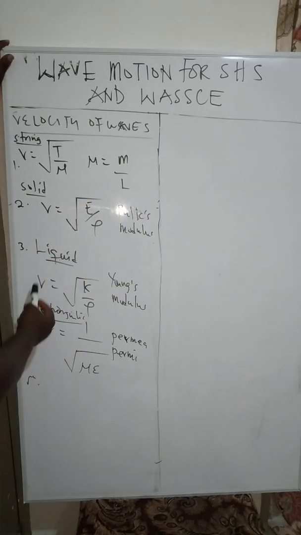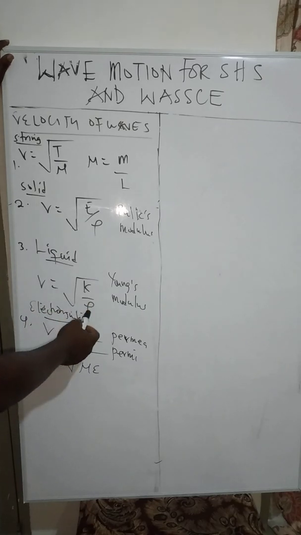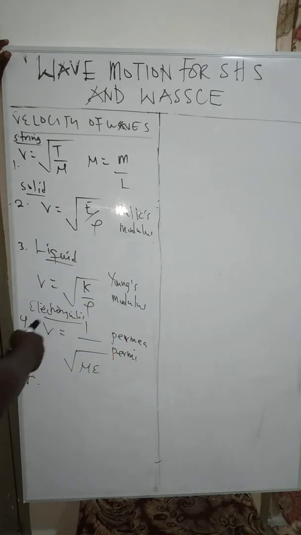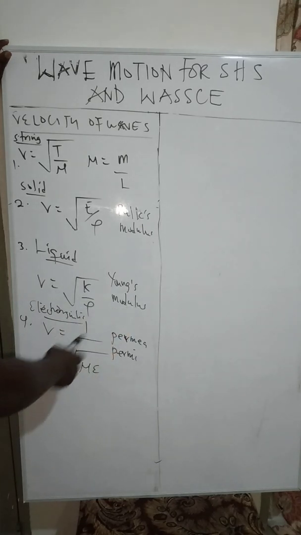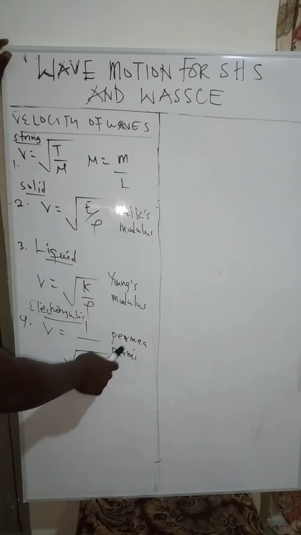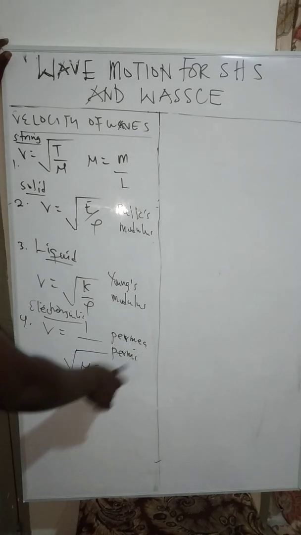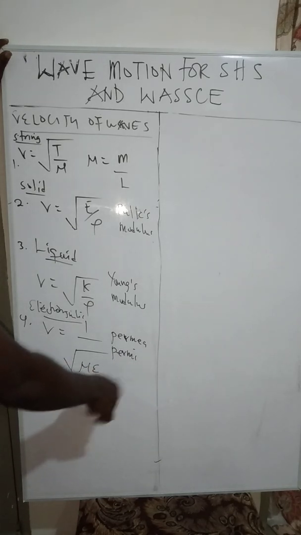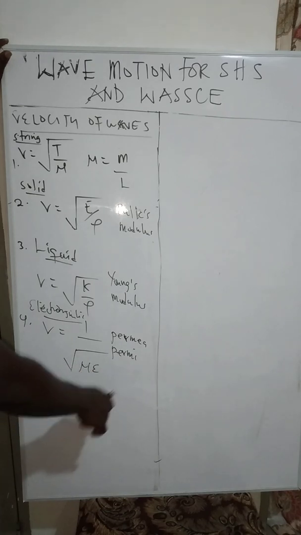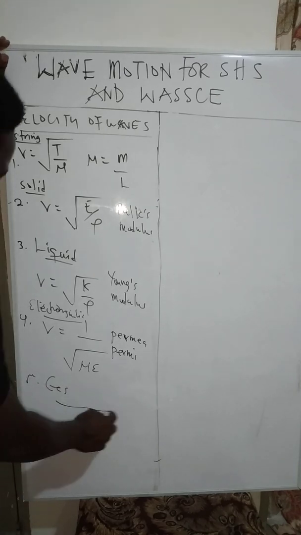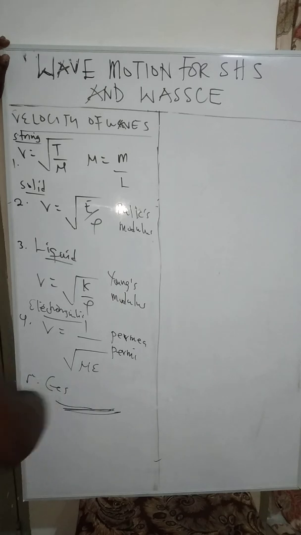In a liquid, we have v is equal to the square root of K over rho. Rho is the density. K is called the Young's modulus, which is also a constant. Then velocity in an electromagnetic wave, v is equal to 1 over the square root of mu epsilon. Now, the mu here is the permeability of the medium, which will be given to you, and epsilon is the permittivity of the medium. These are all constants which are going to be given to you. We can also have velocity in a gas. This is a little assignment that I want you to do for yourself.